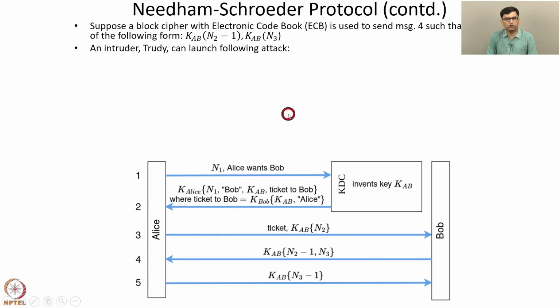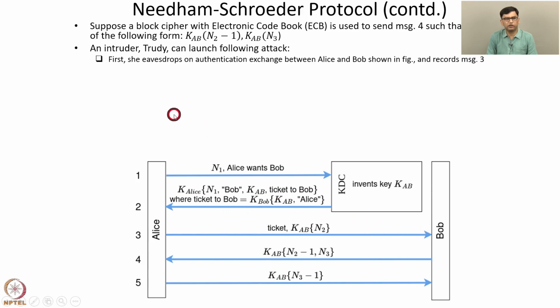Then an intruder, Trudy, can launch the following attack. This attack is an instance of the reflection attack that we discussed earlier. When Bob sends a challenge to Alice, Alice opens a new connection and obtains the response to the challenge from Bob himself. Specifically, first Trudy eavesdrops on the authentication exchange between Alice and Bob, and records message 3. Later on, she sends the recorded message 3 to Bob. So the message sent is ticket comma KB N2.